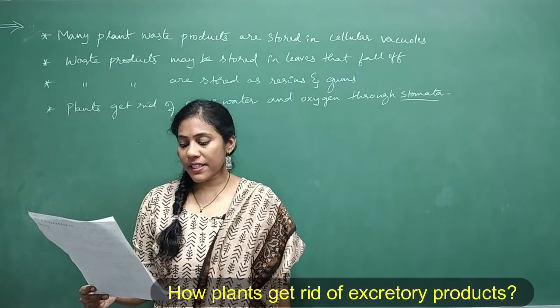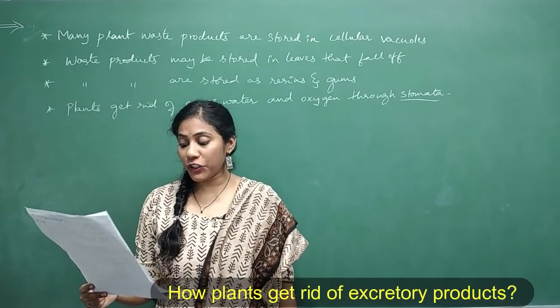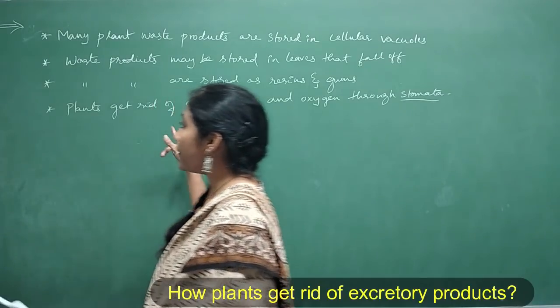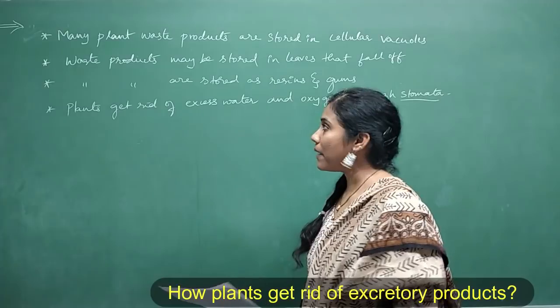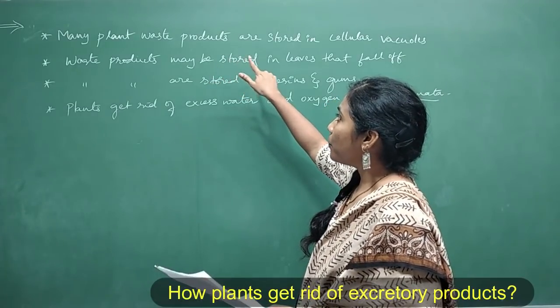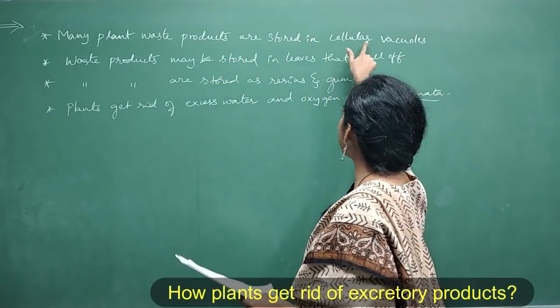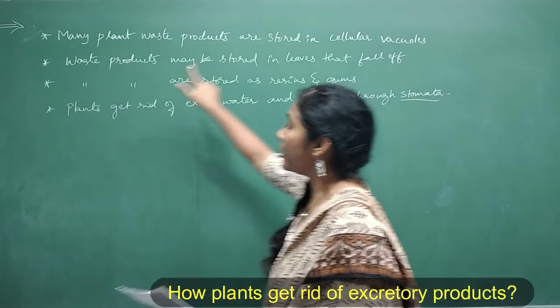The next question is how plants get rid of excretory products. See, I have listed 4 points. It can be asked for 2 marks. See, many plant waste products are stored in cellular vacuoles. Okay, second point.